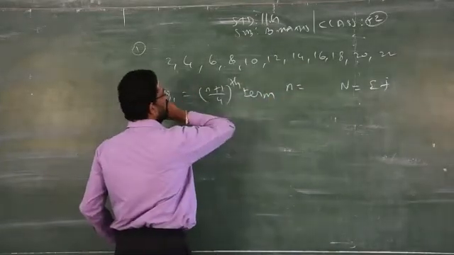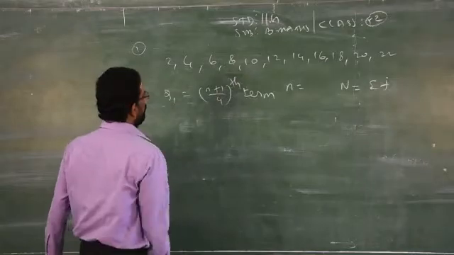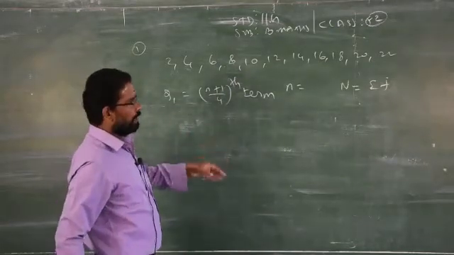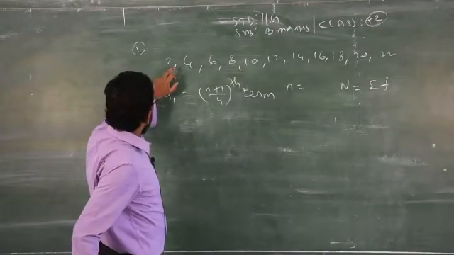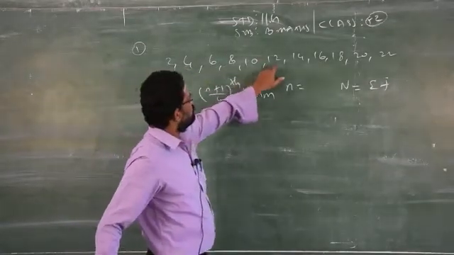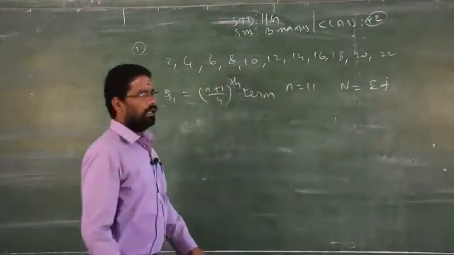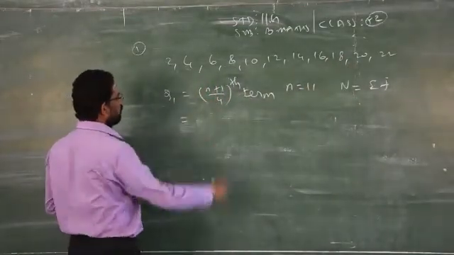Now, n is the number of observations. You just have to count how many observations are given. Sometimes in the question itself they mention the number of observations is 10. If it is not mentioned, please count 1, 2, 3, 4, 5, 6, 7, 8, 9, 10, 11. So the number of observations is how many? 11. So now you have to find out Q1.